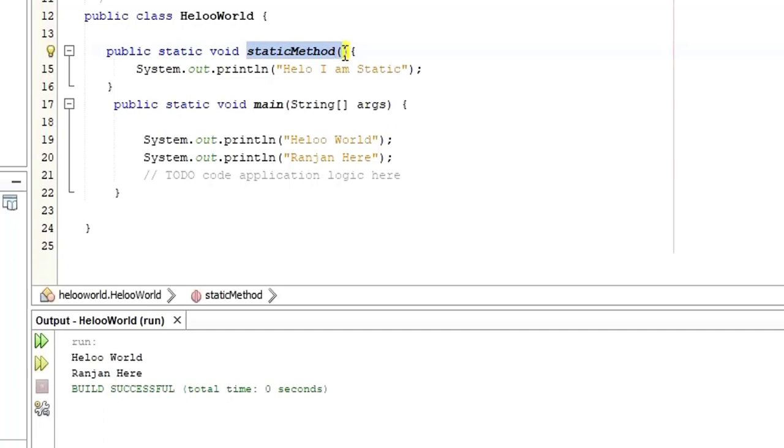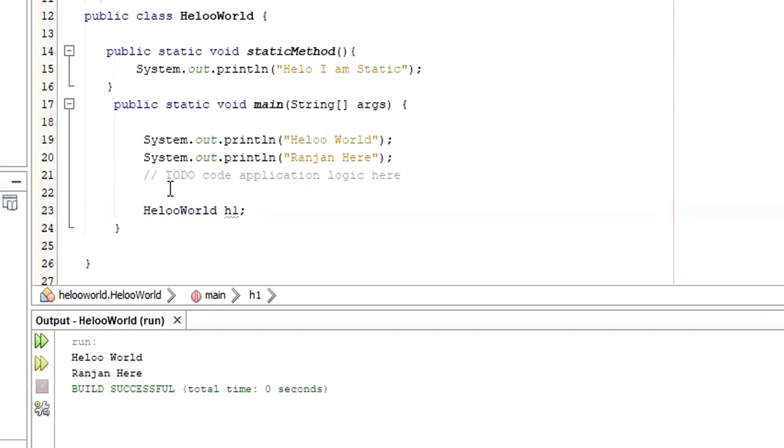I'm sure that in C++ we have come across methods, right? Let's say in the main function, if you want to access the value of this particular method, you usually create an object. How to create an object? Here it is different from C++. If you want to create an object in C++, you have to come up with the name of the class, let's say the name of the class is HelloWorld, then you will say h1. This is how you create objects in C++, right?